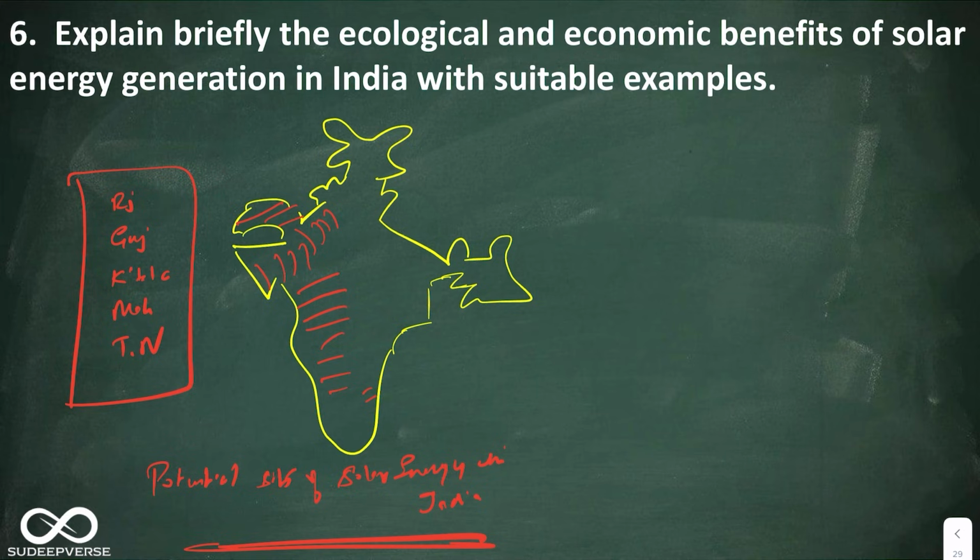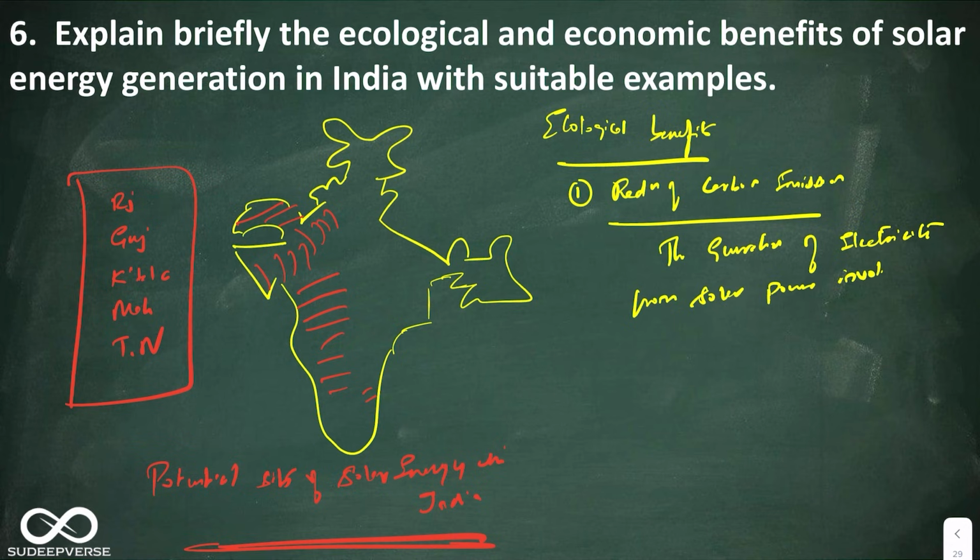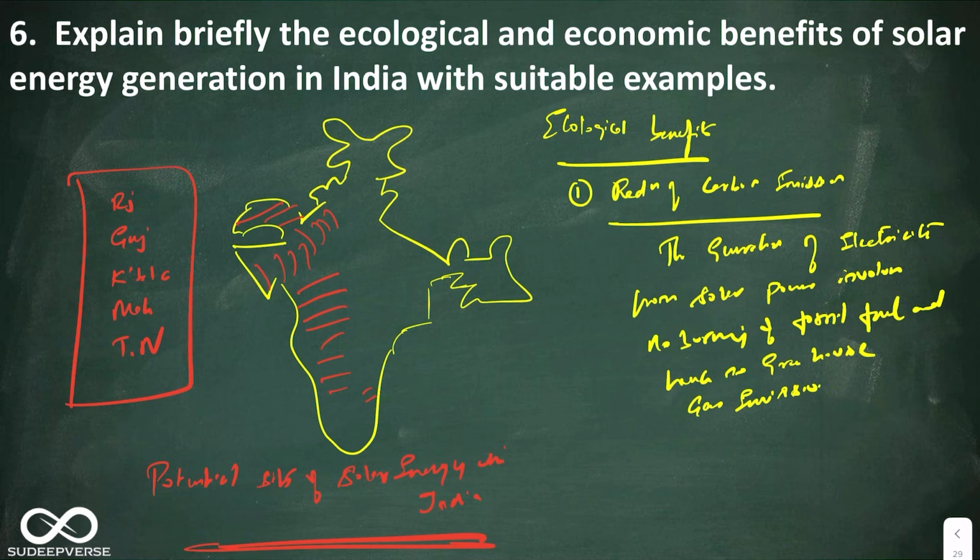Let us jump to the body. Okay, so the first part that we'll be addressing is the ecological benefits. Here the first one is reduction of carbon emissions. You can elaborate: the generation of electricity from solar power involves no burning of fossil fuel, and hence no greenhouse gas emissions. Okay, this is the first point.